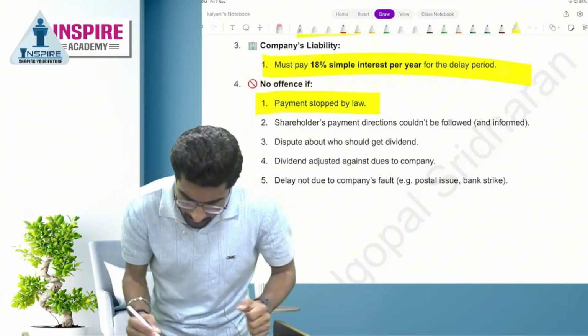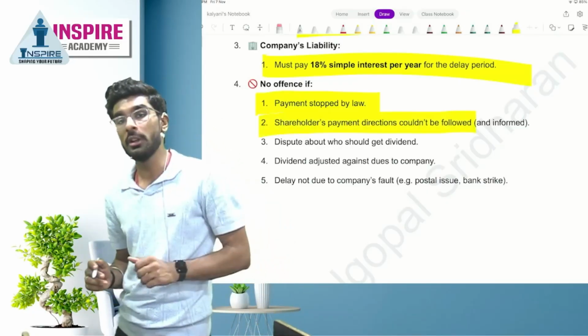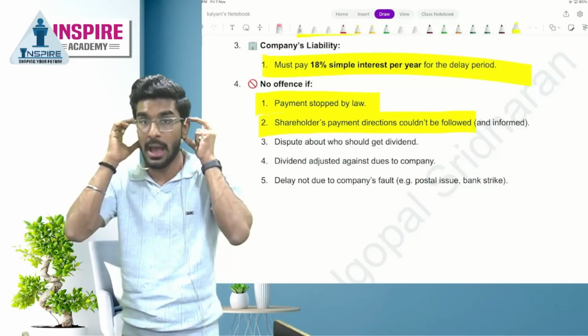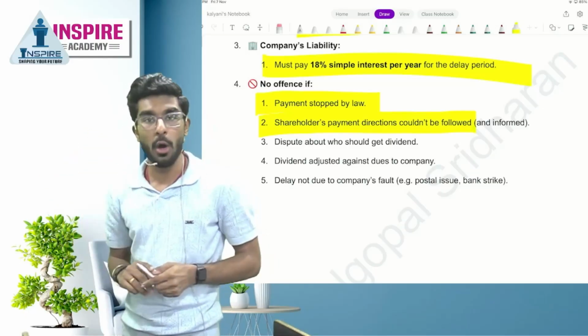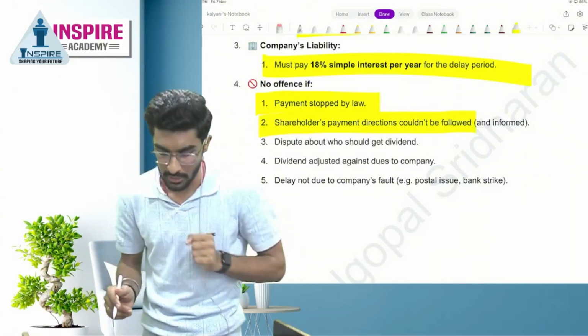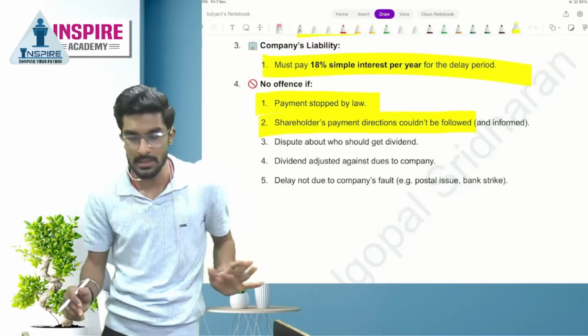Next is shareholder's payment directions couldn't be followed. Shareholder is requesting the company to give me hard cash as dividend at my home. Company is saying that your request is very, very unreasonable. We cannot proceed forward with your request. In that case, it is completely allowed even if you don't pay the dividend.